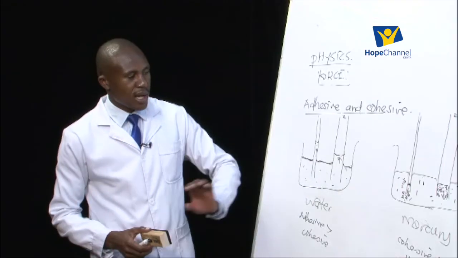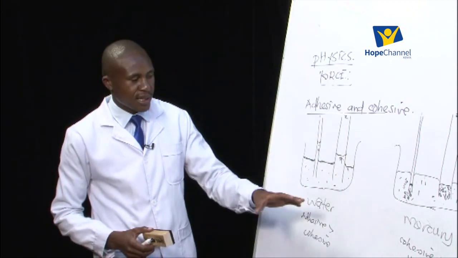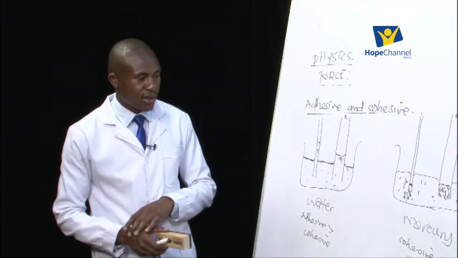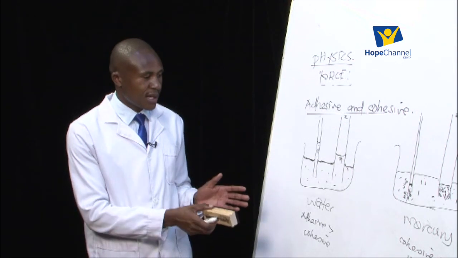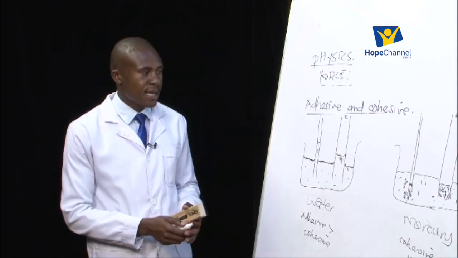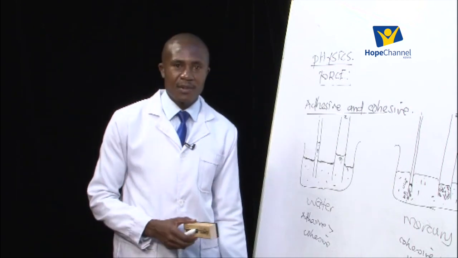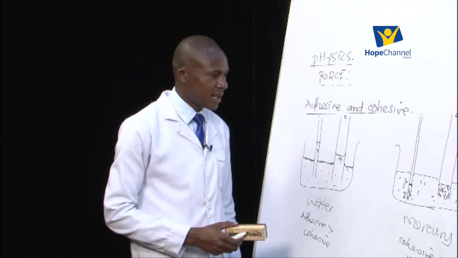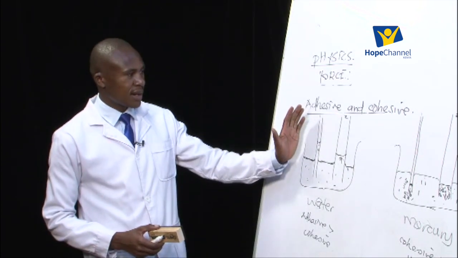So for mercury we are simply saying that the force of attraction, that is the cohesive forces, are stronger than the adhesive forces, and that is why we have that kind of an observation. So whichever way, this experiment and the other one we started with, we usually say that the cohesive forces are forces of attraction between molecules of the same kind, and adhesive forces are forces of attraction between molecules of different kinds. Sometimes we do make use of applications of this adhesive and the cohesive forces.